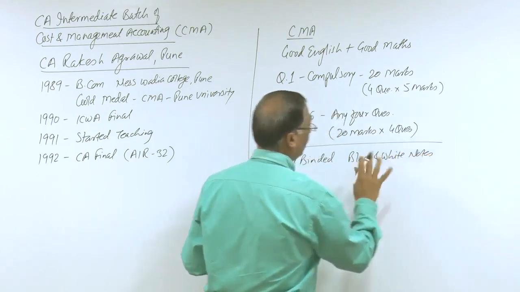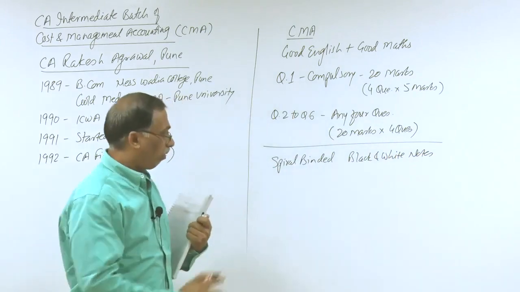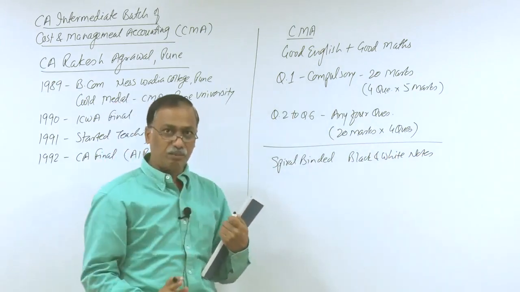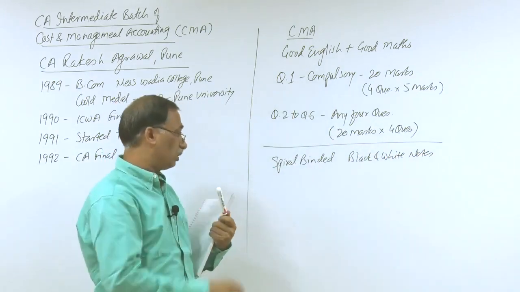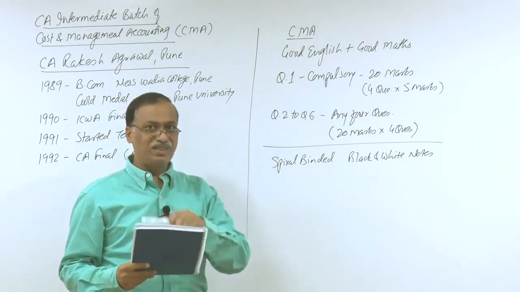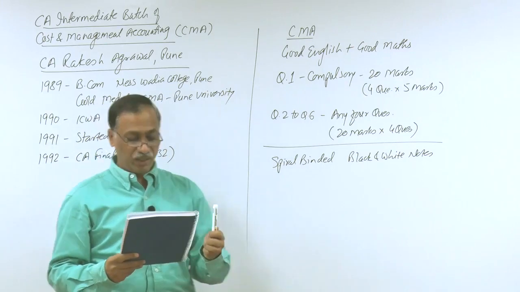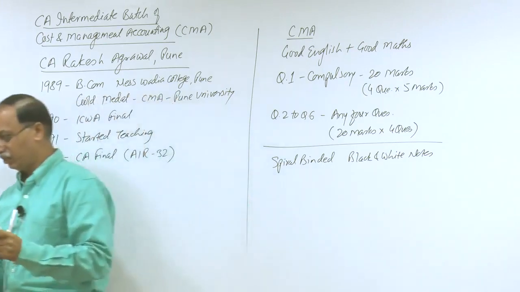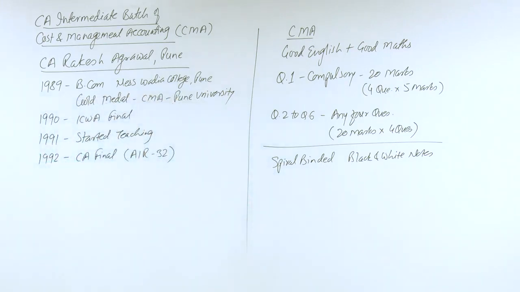I don't give color notes, please remember. I am a simple person, I provide simple notes, that is black and white notes and spiral bound. You will get 4 sets of these notes. So I will just explain what these 4 sets are.